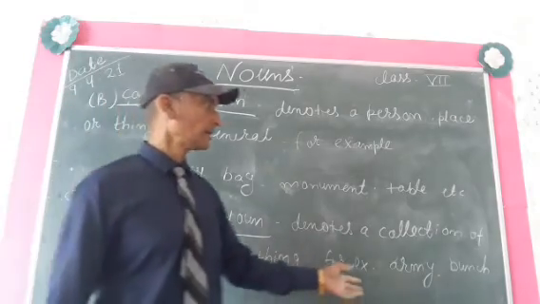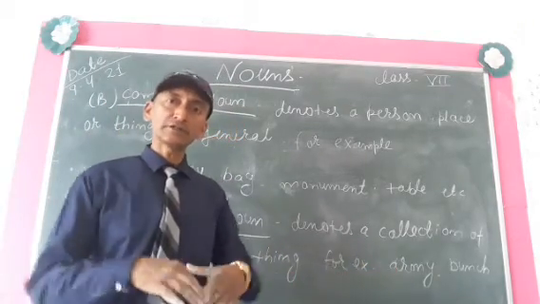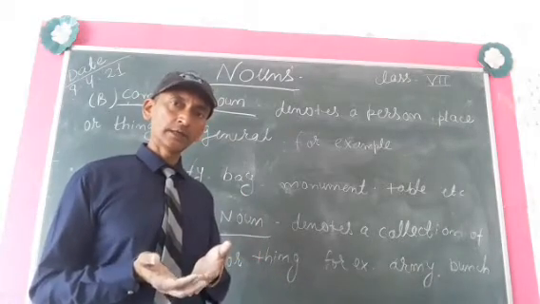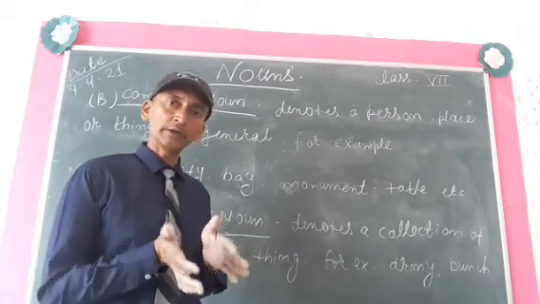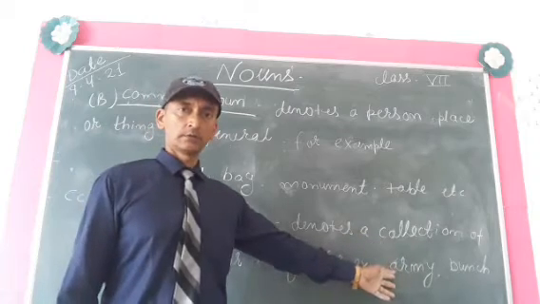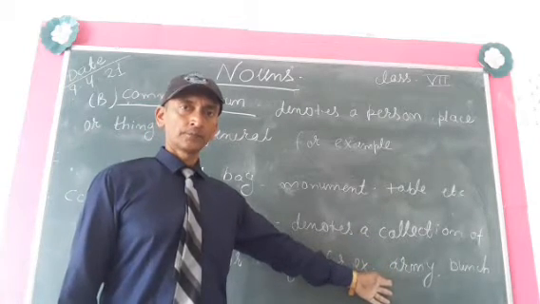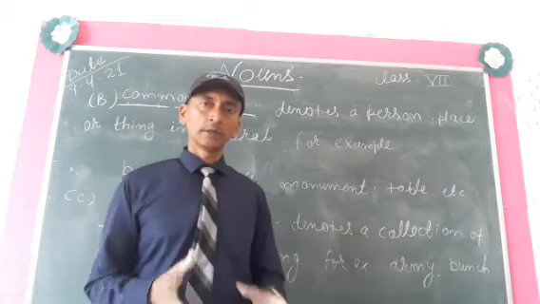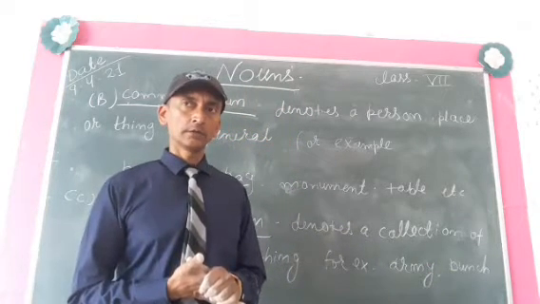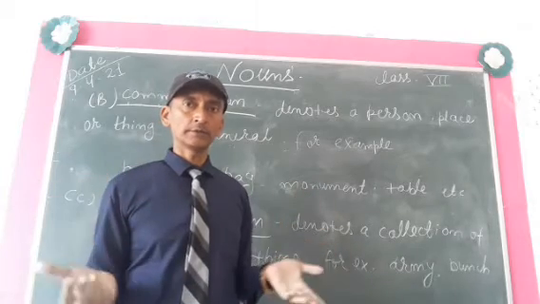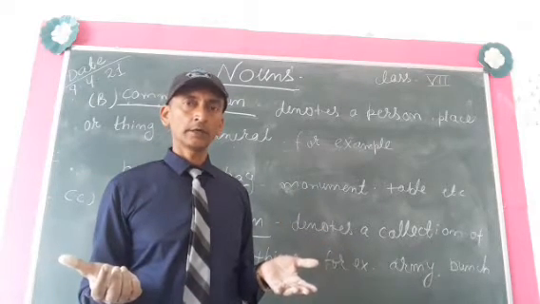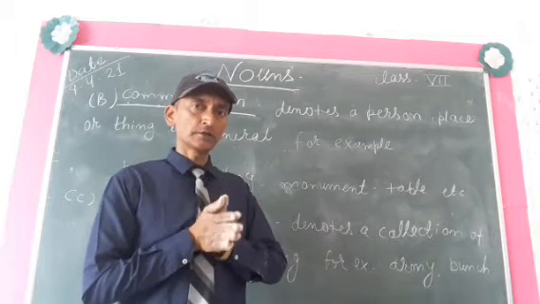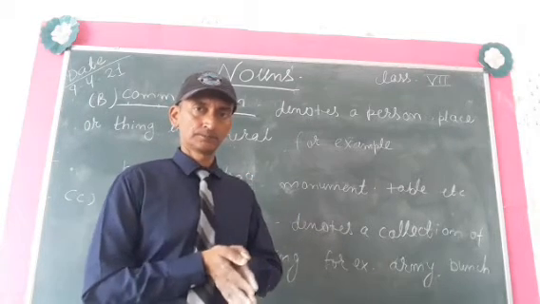So army is a collection of people, a collection of soldiers. We are giving one name. What name are we giving? We are giving the name army. Okay. Bunch. In a key ring, there would be so many keys. So for all those keys, we use one term, and that is bunch.